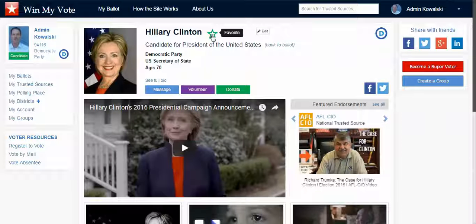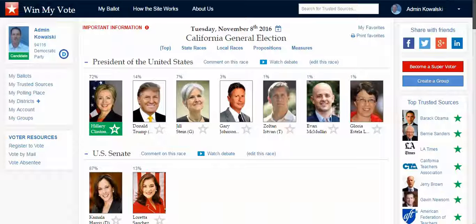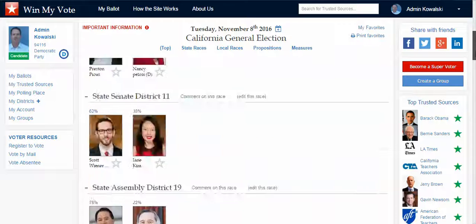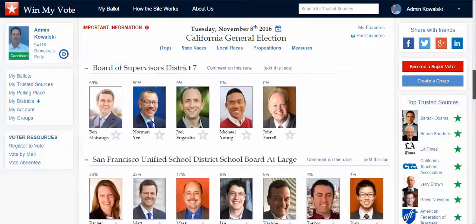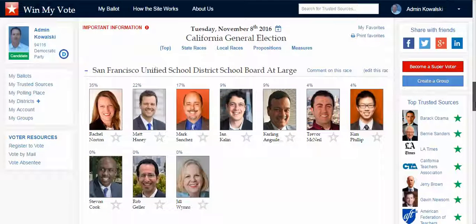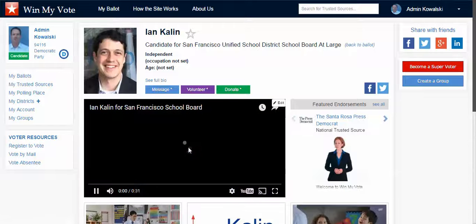And with that I can then favorite that candidate. Now endorsements are always important, but I think that they're going to be most important on the down ballot races. So I kind of had a good feel for who I'm going to vote for on the up ballot races. But it gets really tricky when you get down here to things like local school board, where, and again, these are real candidates on a real ballot in 2016, and I had never heard any one of these candidates speak, but now I can hear all of them speak. I can click on it and I can watch in their own words what they have to say.